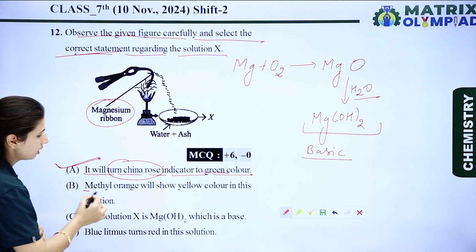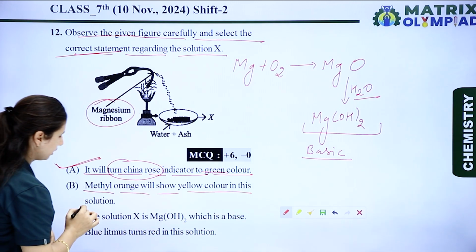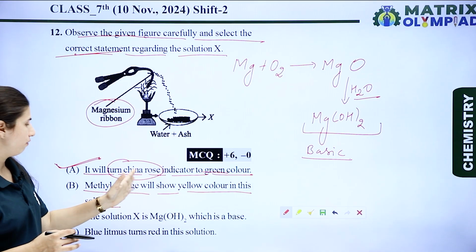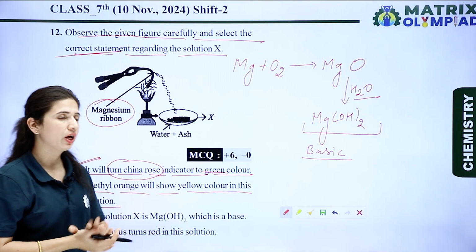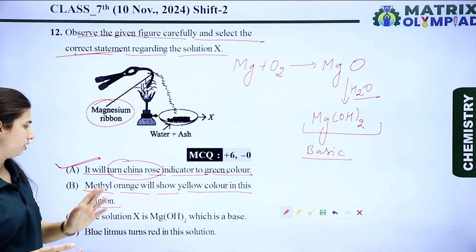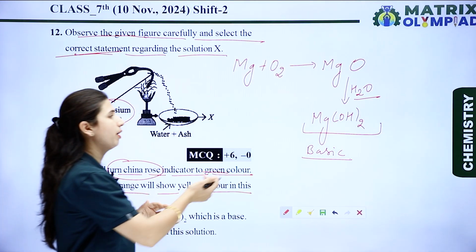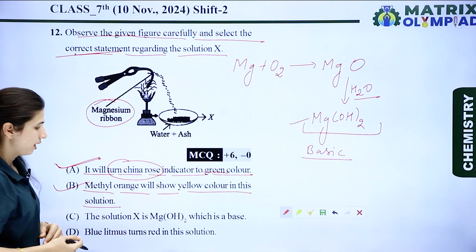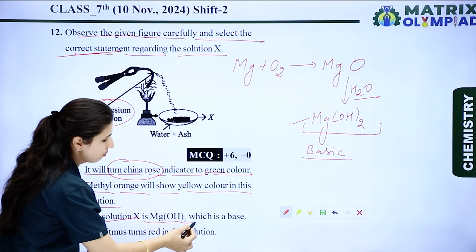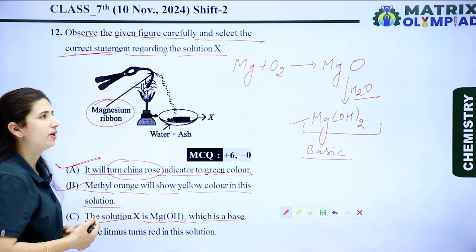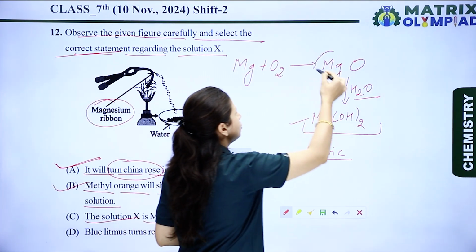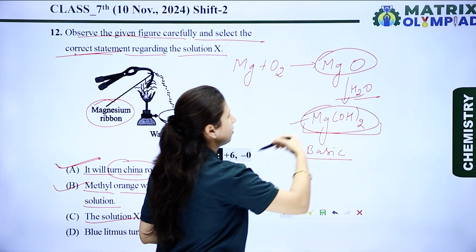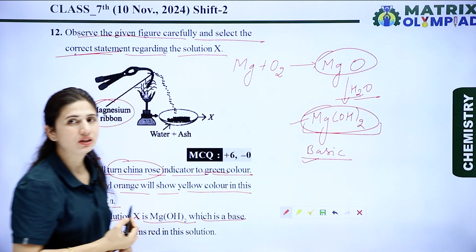Now the next one is, methyl orange will show yellow color in this solution. Yes, it is also completely a right statement, because when we put methyl orange in a basic solution, it converts into yellow, and magnesium hydroxide is basic in nature. So this statement is also right. Now the next is, the solution X is magnesium hydroxide, which is a base. Yes, we know that MgO is magnesium oxide and the solution of magnesium oxide is known as magnesium hydroxide, and magnesium hydroxide is basic in nature.